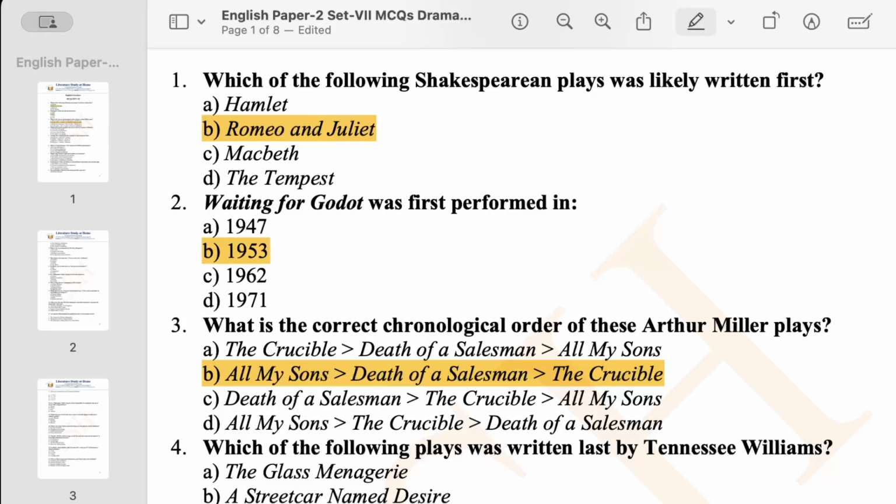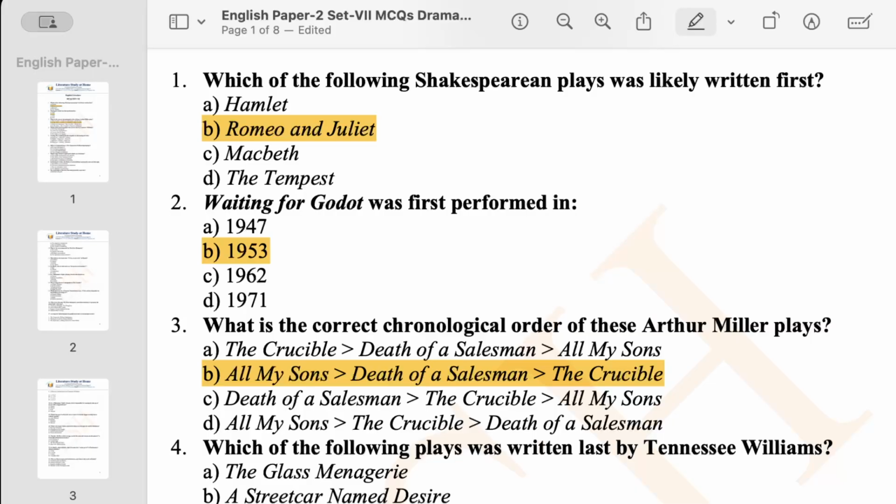Now, question number 4. Which of the following plays was written last by Tennessee Williams? Tennessee Williams is another of the finest playwrights we have found, and most of his plays are often enlisted in the syllabuses of the university. Here we have The Glass Menagerie, published in 1944.